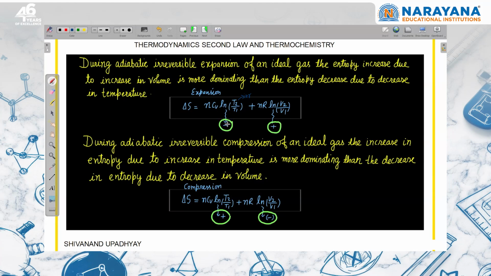This is negative, but the whole value, I know, because it is irreversible, delta S of the system is going to be positive. So I will say that the increase in this will dominate over the decrease in temperature, right? Same way we can write for compression. In case of compression, temperature will increase, so this is positive. In compression, volume will decrease, so this is negative. So we can say that the whole value is going to be positive. So I can say that the entropy increase due to increase in temperature is more dominating than the entropy decrease due to decrease in volume. So these are the things which can be asked in terms of language.